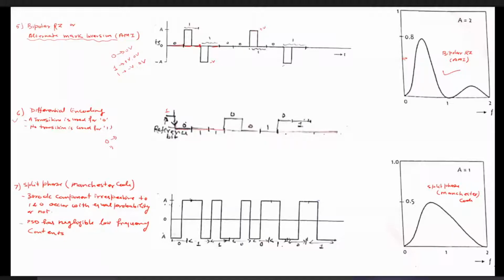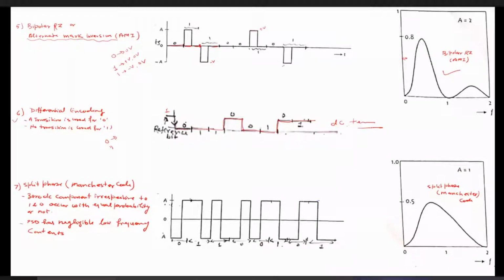Whenever there is a 0, transition occurs. So after this 0, another 0 is appearing, so again the transition occurs. If the next one is 1, no transition occurs. Next one is 0, so transition occurs. Next one is 1, so no transition. This type of encoding technique is called differential encoding, but definitely this will also have some certain DC.